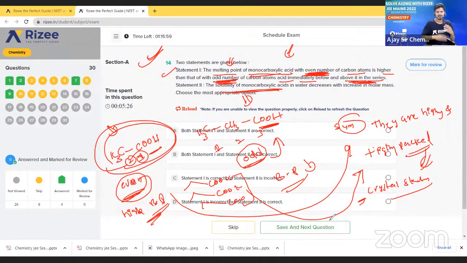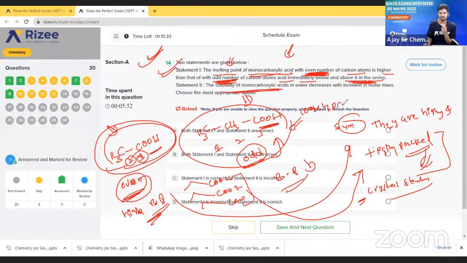It means what? If we melt it, will it melt easily? No, it will not, because they are tightly packed. They are having tightly packed crystal structure. So the first statement is correct only. Next, and these are having loosely packed, just reverse that, packed crystal structure.